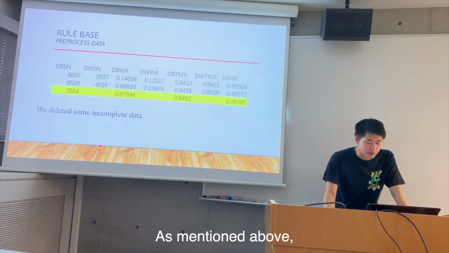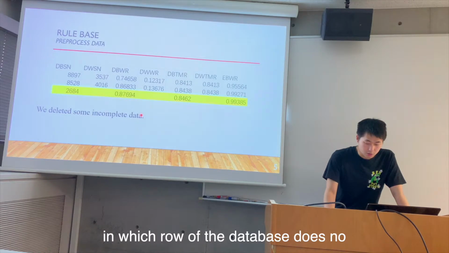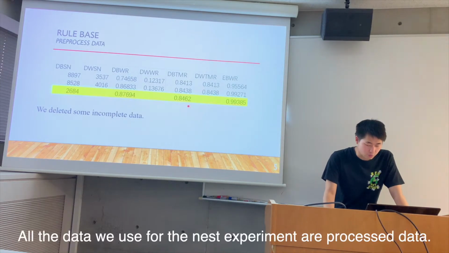As mentioned above, we have deleted the rows in which the database does not completely capture the information of black and white. All the data we use for the next experiment are pre-processed data.